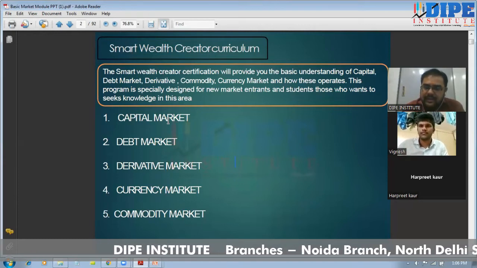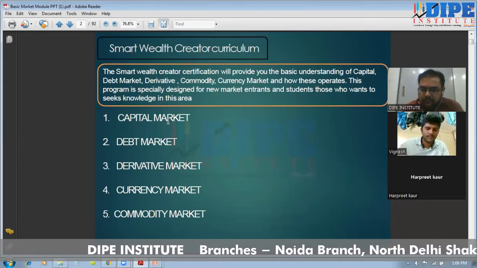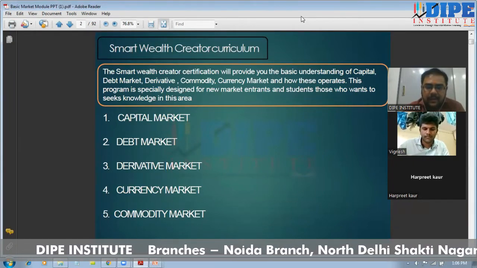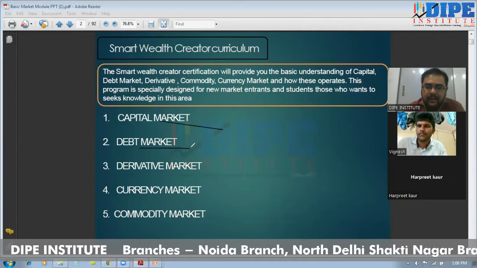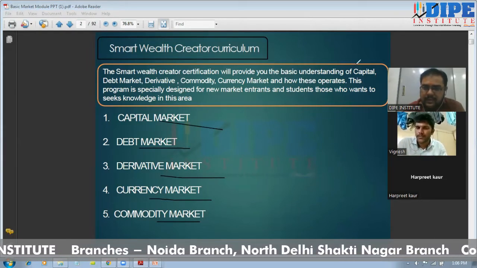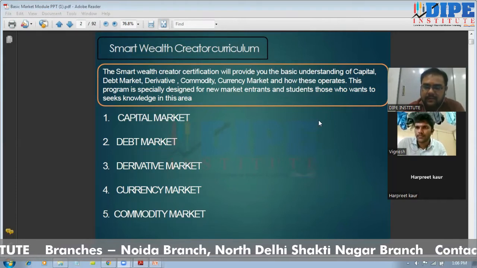These are the 5 categories of markets that are available. The first one is the capital market, then the debt market, derivative market, currency market, and commodities market. So these are the 5 categories in which the stock market is divided.